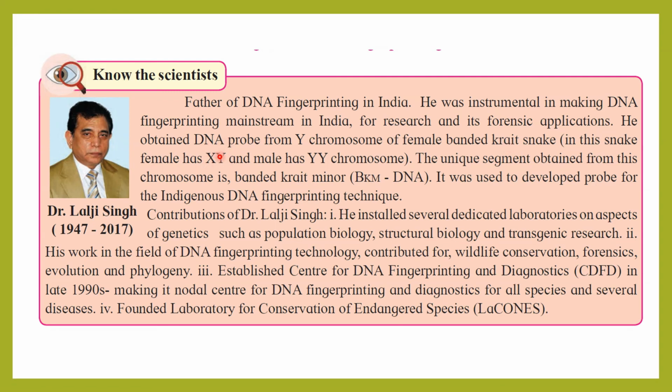It means the female is heterozygous, and the male has YY chromosomes. It means the male is homozygous. So here actually the female determines the sex of the child. The unique segment obtained from this chromosome is banded krait minor, that is BKM DNA. It was used to develop a probe for the indigenous DNA fingerprinting technique. Dr. Lalji Singh, 1947 to 2017.